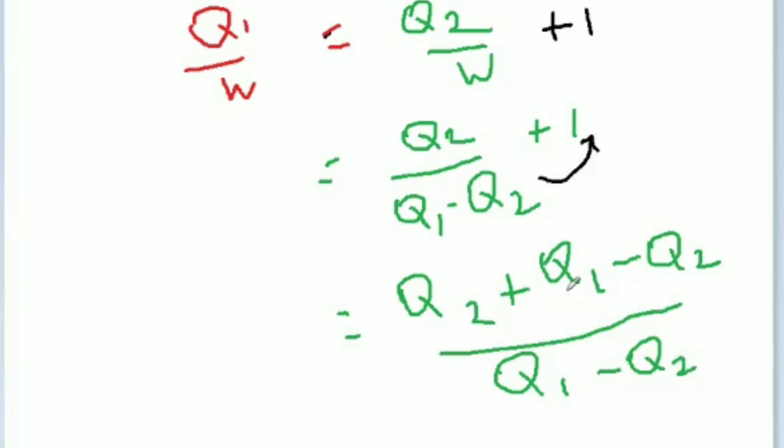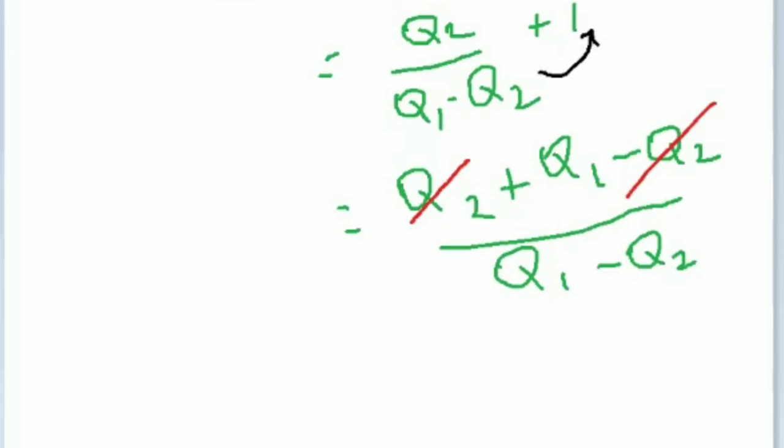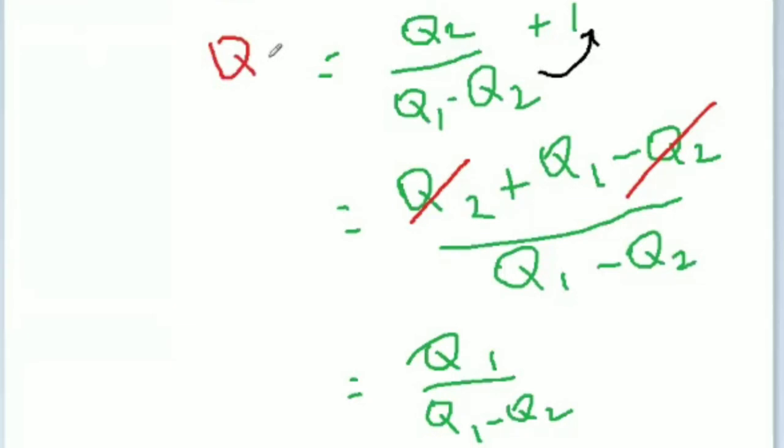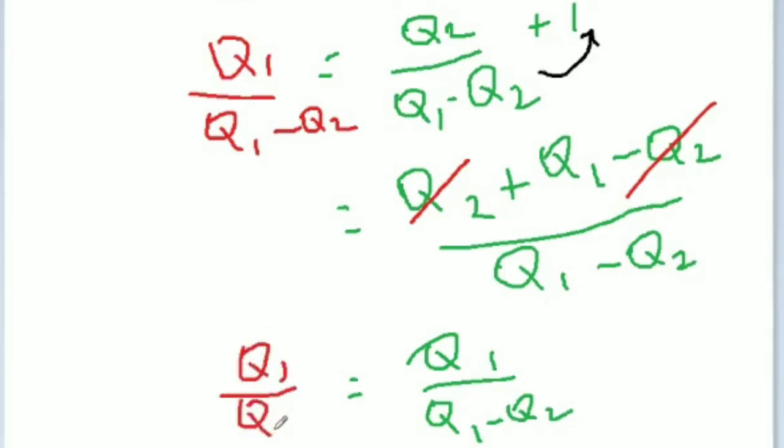Here we can cancel minus Q2 and plus Q2. Then what we get is Q1 divided by Q1 minus Q2. Here also, what is W? W is nothing but Q1 minus Q2. So left hand side equals right hand side. Check it. Am I correct?